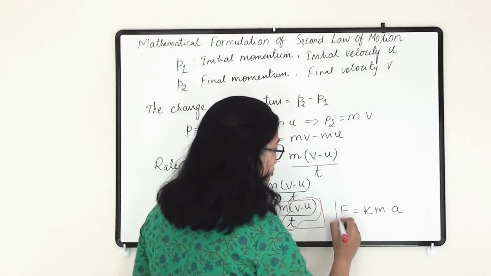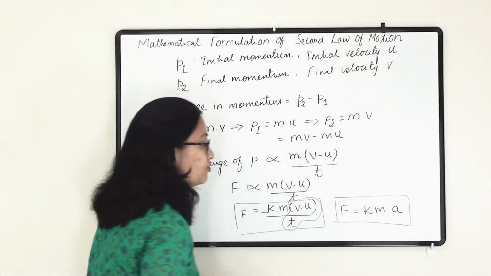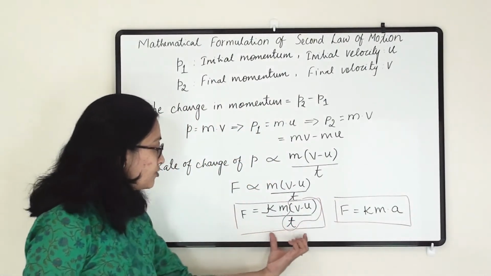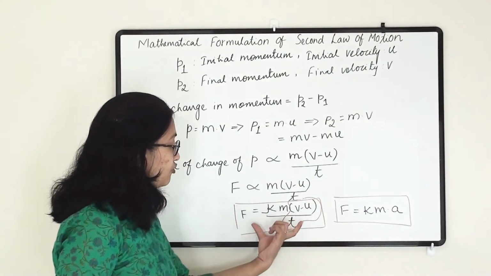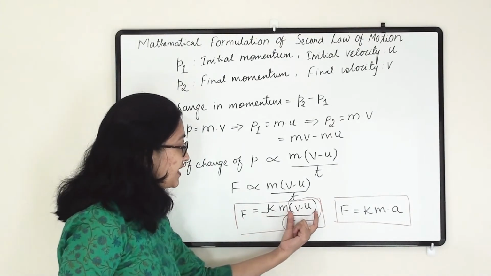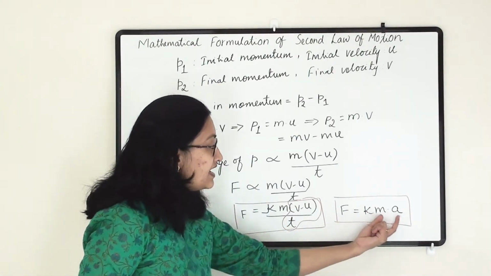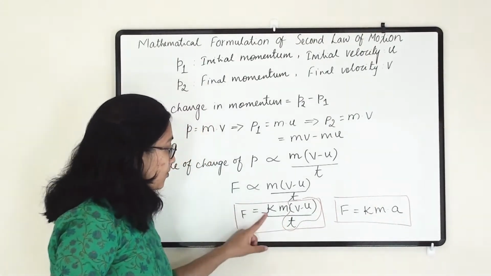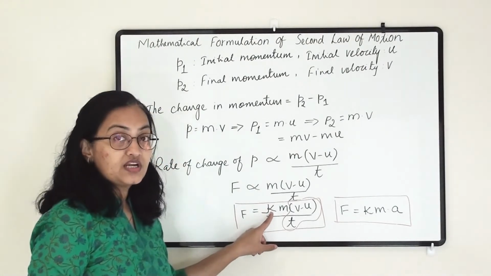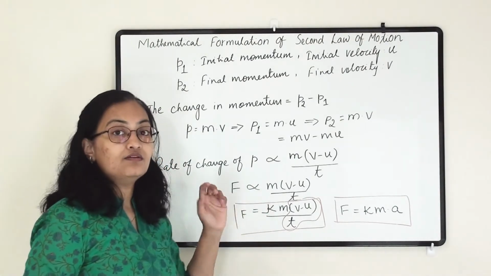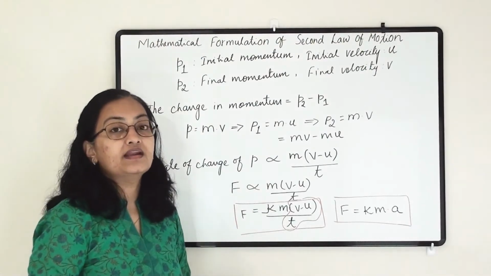That is also one of the formulas which we are going to use. So there are two formulas: F equals km(v minus u) divided by t, and F equals kma.